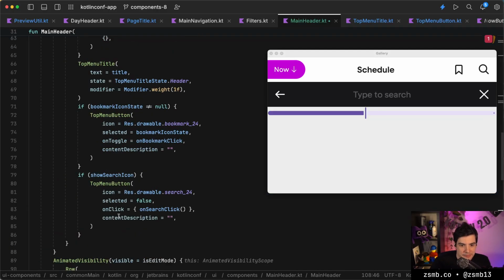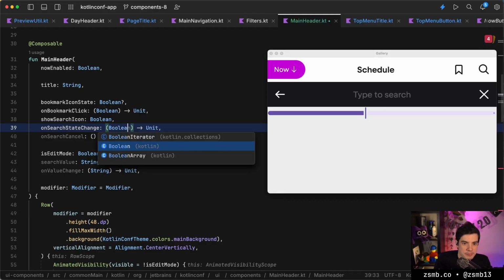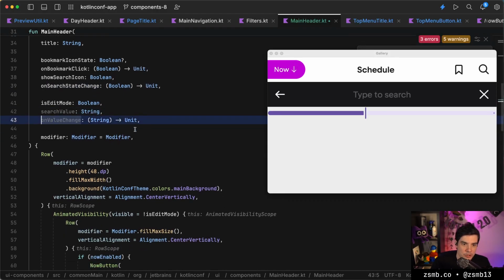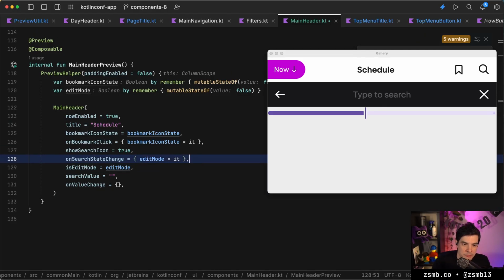Not a pretty name, but we can call that with true and false, and then we only need one callback here, which takes a boolean. And if we hop to the next errors, then we can make sure that edit mode becomes whatever was passed in there.